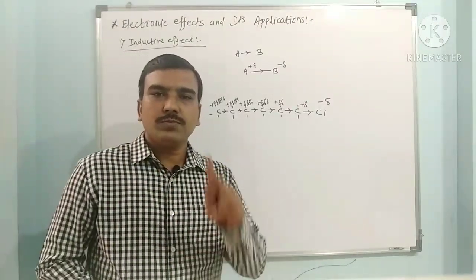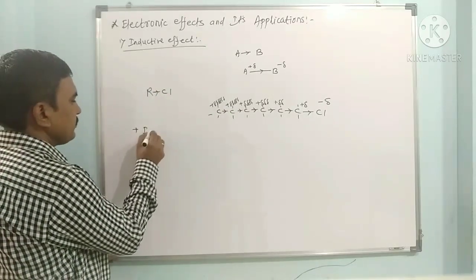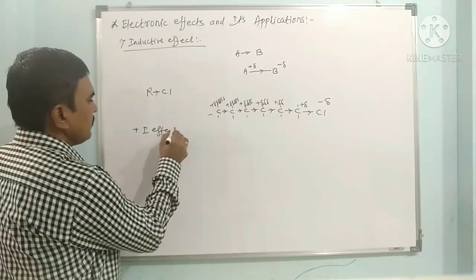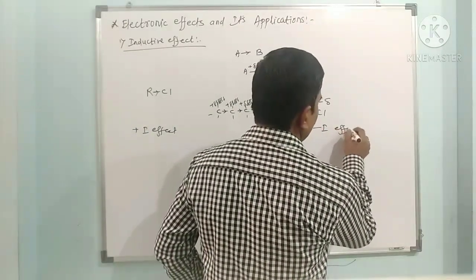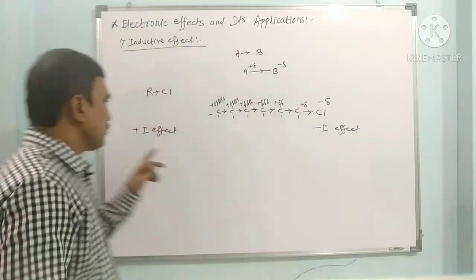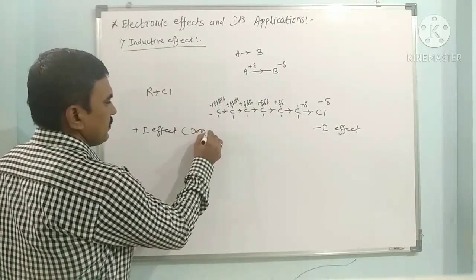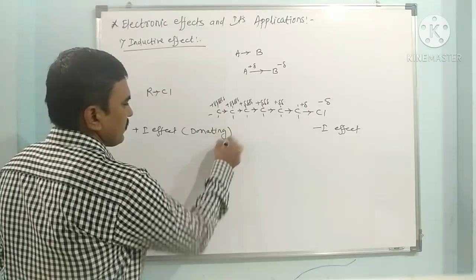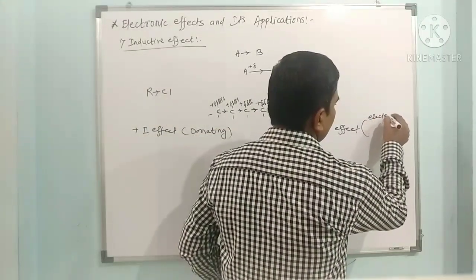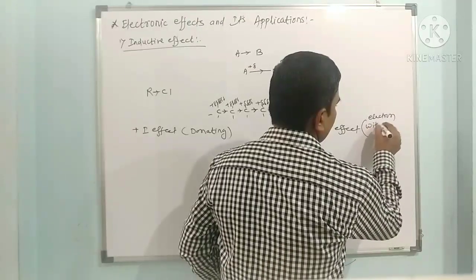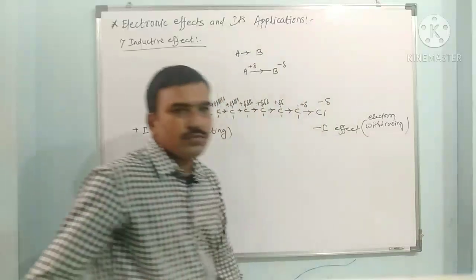Now the inductive effect is of two types. Electron donating is called the plus I effect, and electron withdrawing is called the minus I effect. The first is called the electron releasing or electron donating effect, while the second is the electron withdrawing effect.